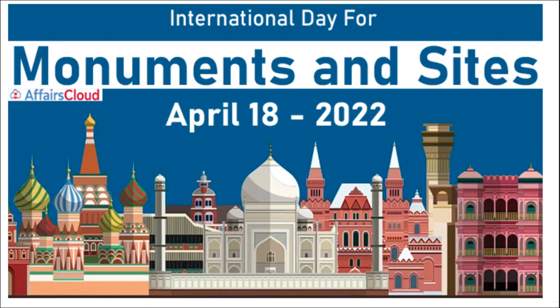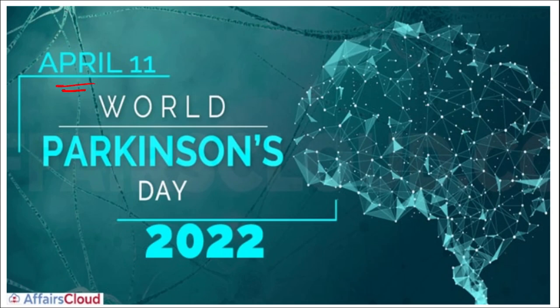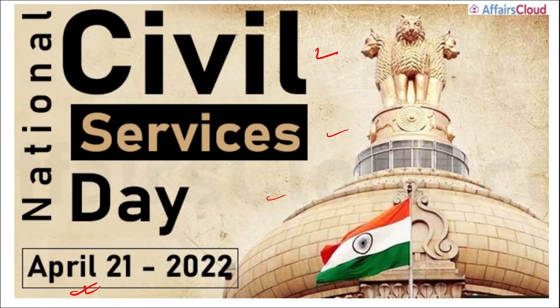That was the theme. Moving on, on 18th of April, we observe International Day for Monuments and Sites. Next, World Liver Day, on 19th of April, we observe World Liver Day. Next is 11th of April, World Parkinson's Day. Parkinson's is a disease. Alright, so World Parkinson's Day is observed on 11th of April.